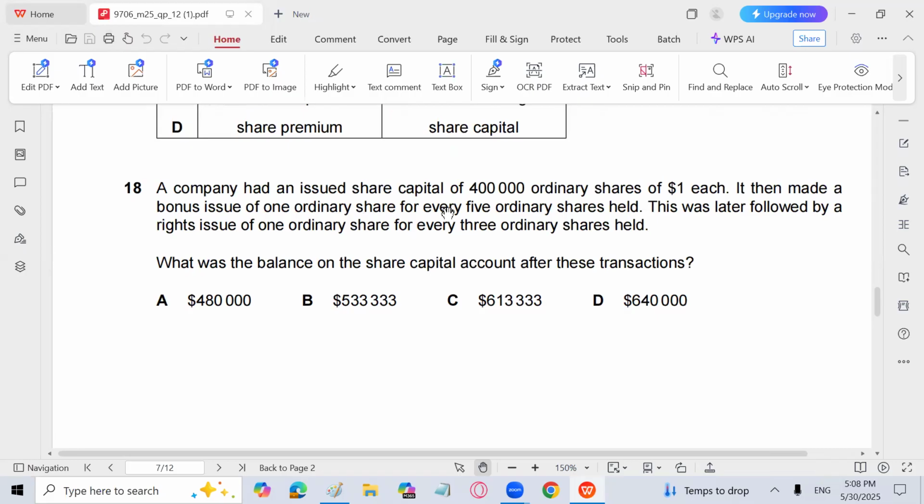The company had an issued share capital of 4 lakh ordinary shares of $1 each. It then made a bonus issue of 1 ordinary share for every 5 ordinary shares held. This was later followed by a rights issue of 1 ordinary share for every 3 ordinary shares held. What was the balance on the share capital account after these transactions? So I will repeat it again because there was some network issue. Issued share capital is 4 lakh of $1 each. It then made a bonus issue of 1 ordinary share for every 5 ordinary shares held.